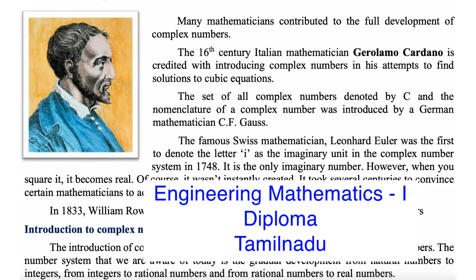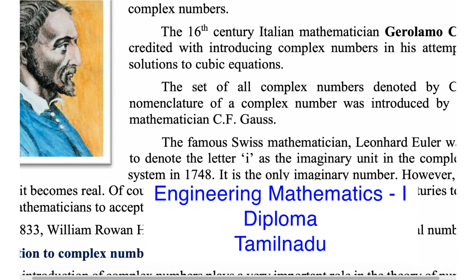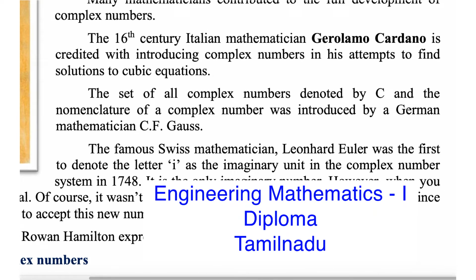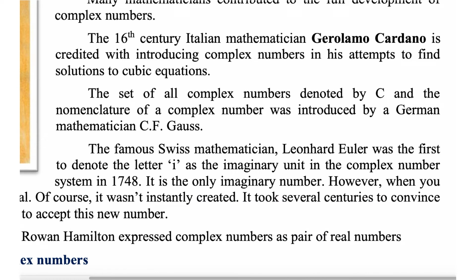Many mathematicians contributed to the full development of complex numbers. The 16th century Italian mathematician Guglielmo Cardano is credited with introducing complex numbers in his attempts to find solutions to cubic equations. The set of all complex numbers is denoted by C, and the nomenclature of complex number was introduced by a German mathematician, C.F. Gauss. The famous Swiss mathematician Leonhard Euler was the first to denote the letter i as the imaginary unit in the complex number system in 1748.